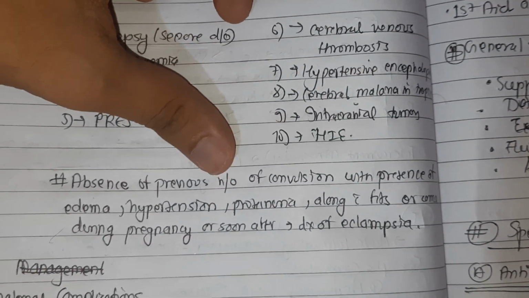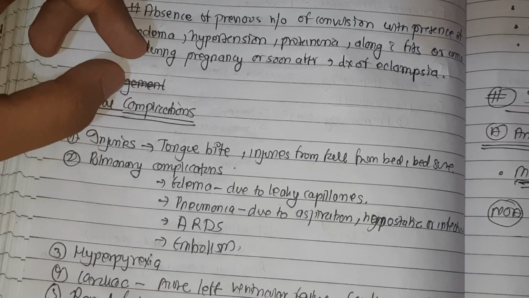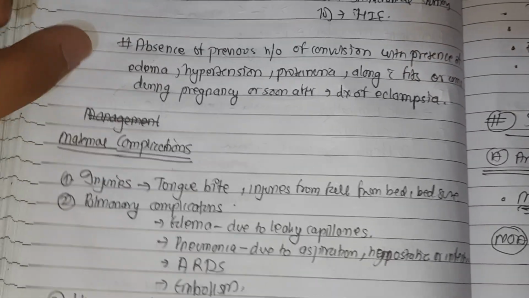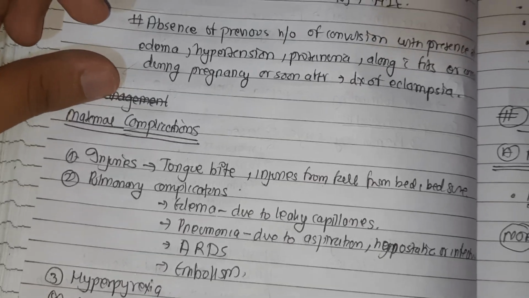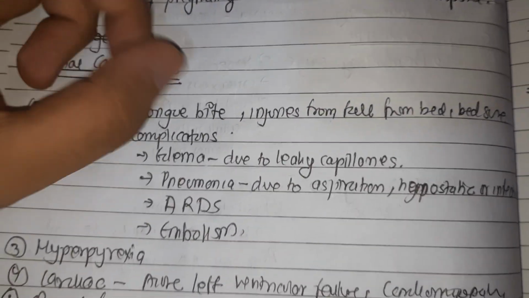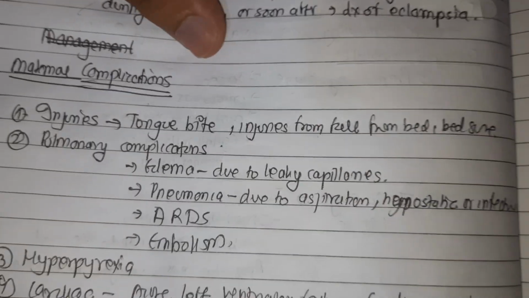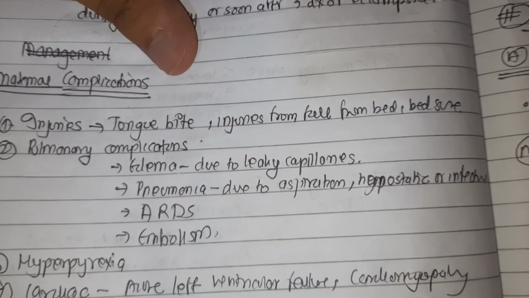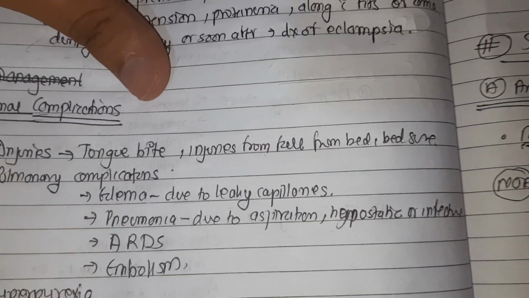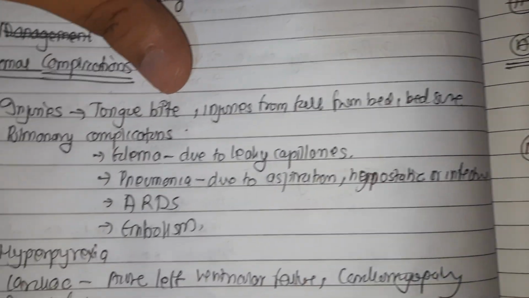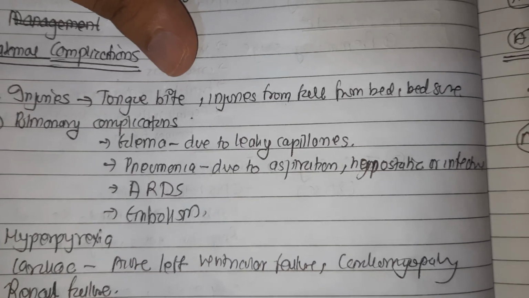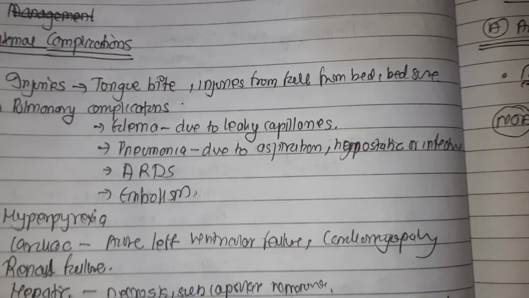So there will be various complications of eclampsia. First, we have injury: there can be tongue bite during the clonic state, and injuries may be found from bed sores. Pulmonary complications like pulmonary edema due to leaky blood capillaries. There can be pneumonia due to aspiration or hypostatic infection. There may be acute respiratory distress syndrome, embolism.